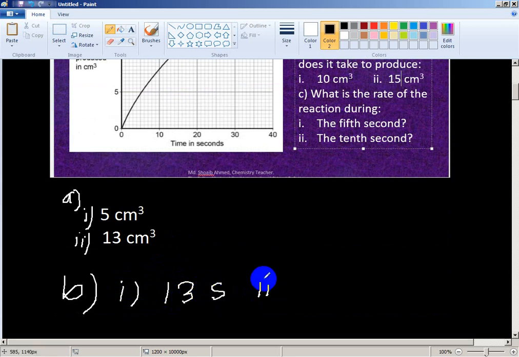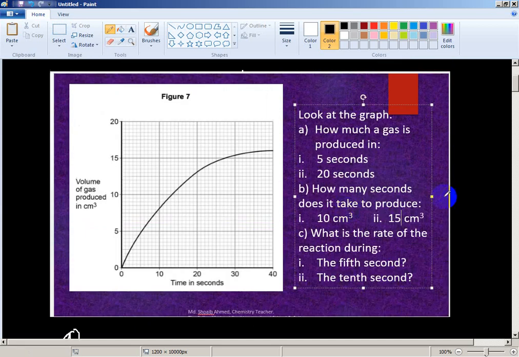Now 2. The volume is 15 cubic centimeter. How many seconds? This is the 15 cubic centimeter. No, this is the 25, 20 and 5, 25 are here.